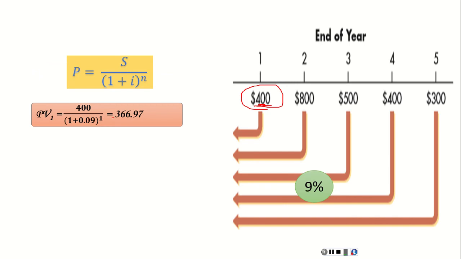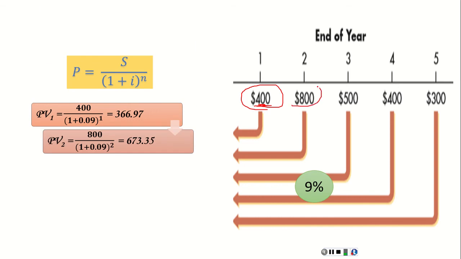to get 366. So 400 is worth 366 today. The second amount expected to be received is 800 at the end of year 2. So after 2 years, the manufacturer expects to receive 800.